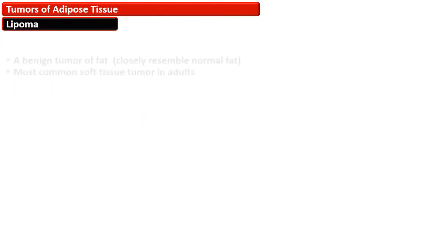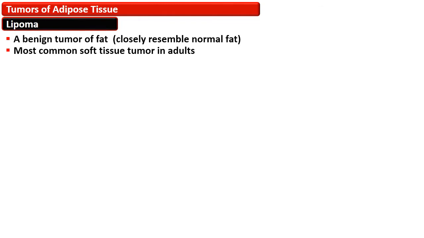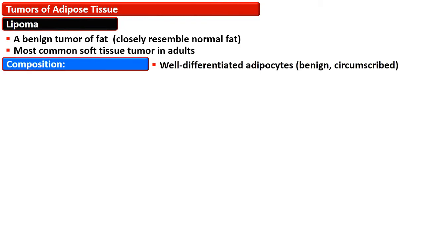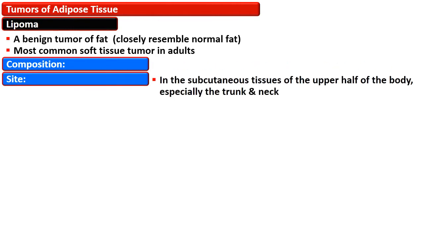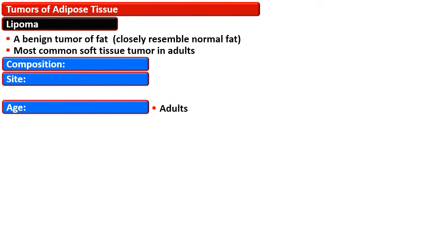Lipoma is a benign tumor of the fat and it closely resembles normal fat. The only difference between lipoma and normal fat is circumscription. It is the most common soft tissue tumor in adults and composed of well-differentiated adipocytes which are benign and well circumscribed. The common site is the subcutaneous tissue of the upper half of the body, especially the trunk and neck.